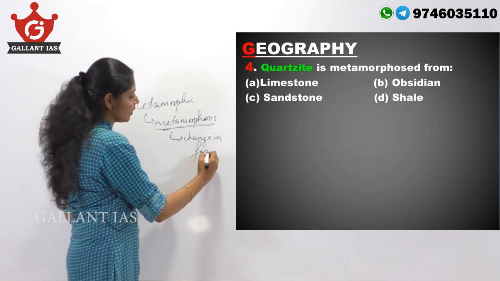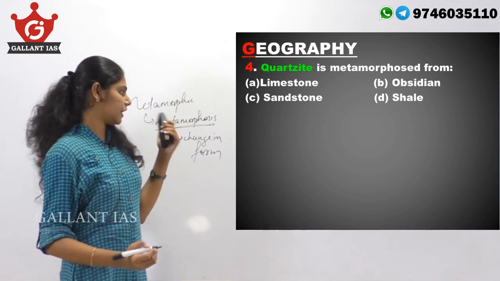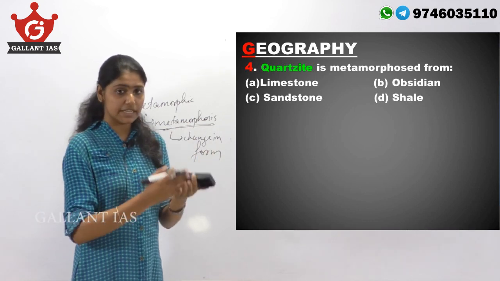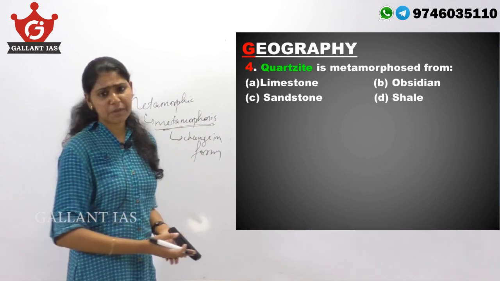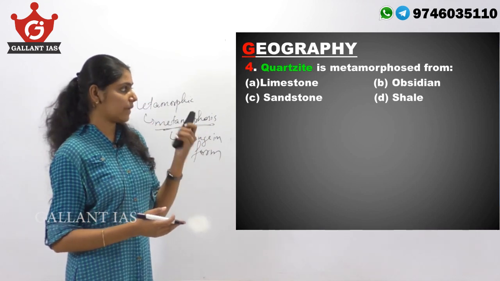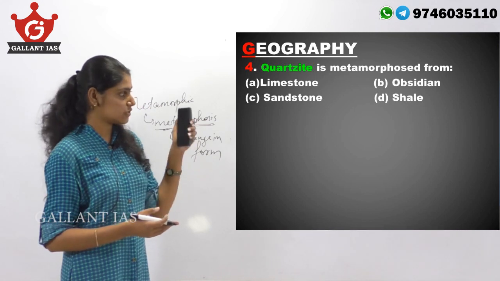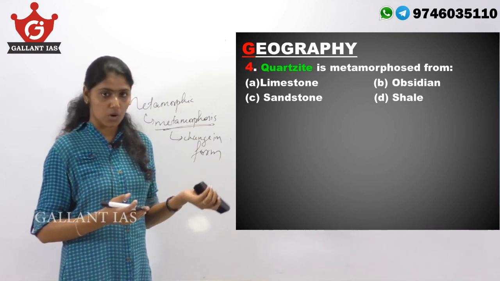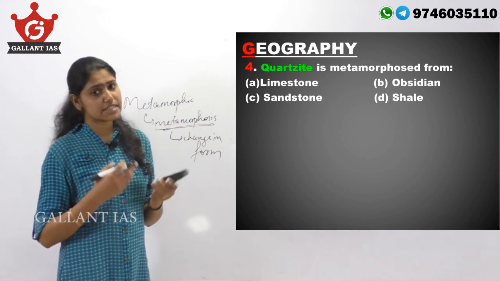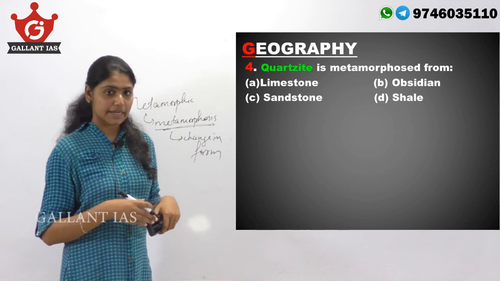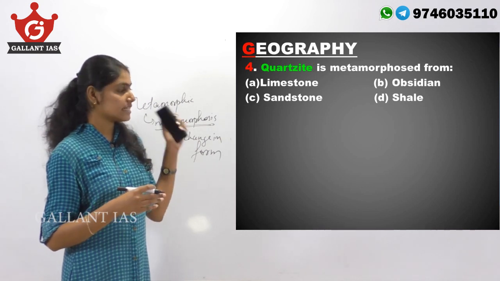This metamorphosis may happen due to pressure, heat or chemical activity. And quartzite is metamorphosed from sandstone, which is rich in quartz, when it is exposed to pressure, heat or chemical activity. So here the answer is sandstone.